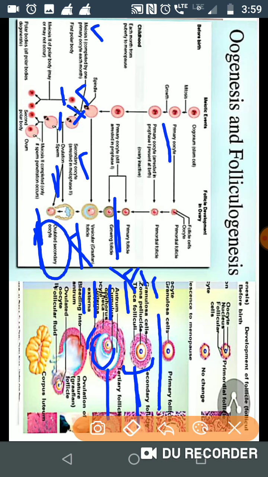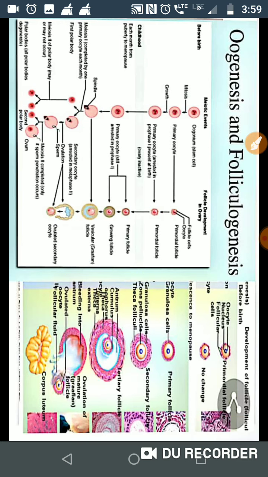In this state the ova is released and caught by the fimbriae of the fallopian tube, and from there with the help of peristaltic movement it reaches the ampullary-isthmic region. Here it waits for the sperm to get fertilized. While reaching the ampullary-isthmic region, meiosis 2 also gets started, but it is arrested until it is fertilized with the sperm.